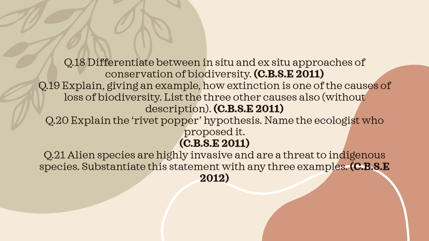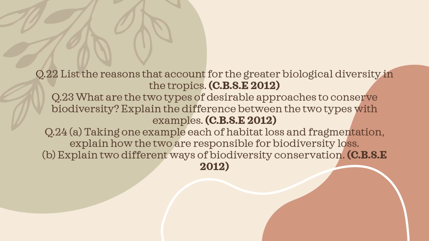Eichhornia crassipes chokes water bodies and reduces oxygen levels. Lantana camara invades forests and suppresses native plants. African catfish, Clarias gariepinus, preys on native fish species. Thus, alien species disturb the natural balance of ecosystems. Question 22. List the reasons for greater biological diversity in tropical regions.